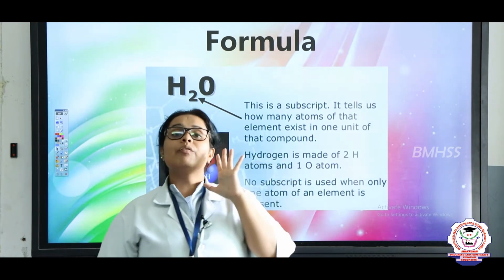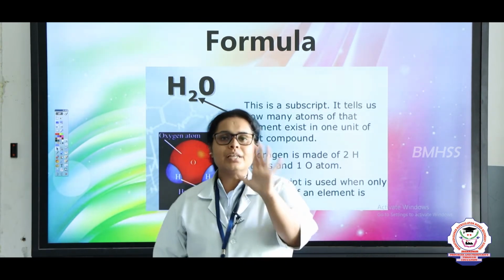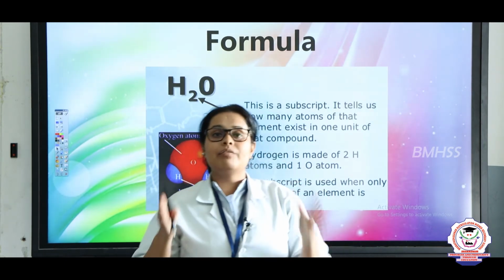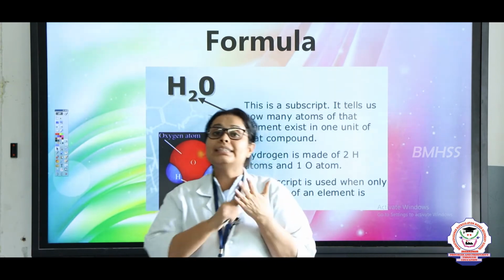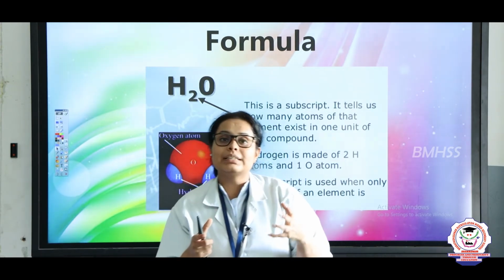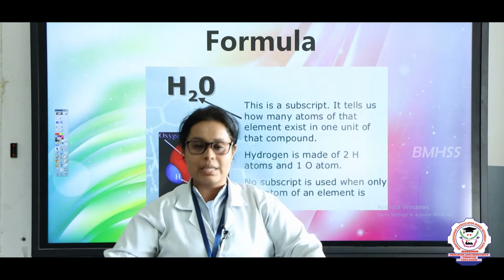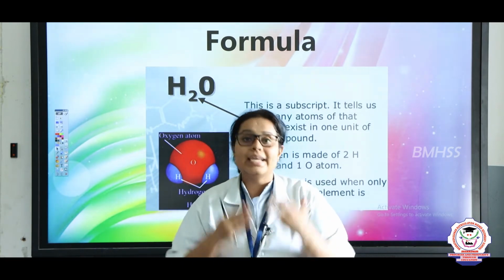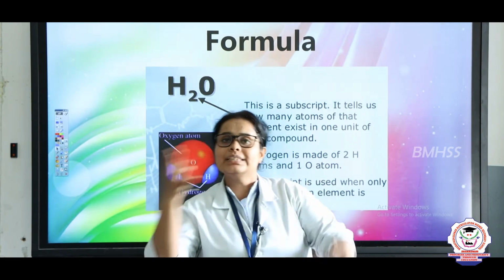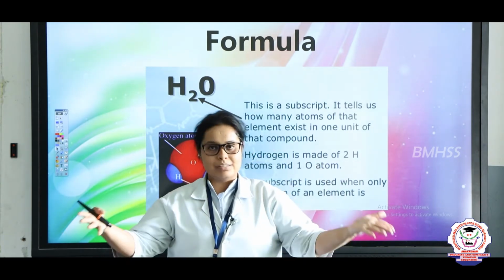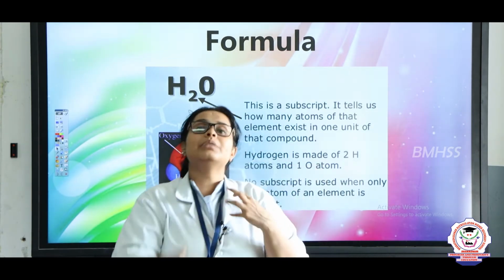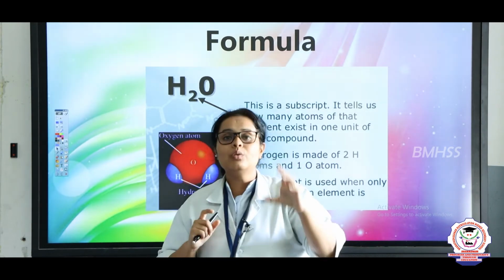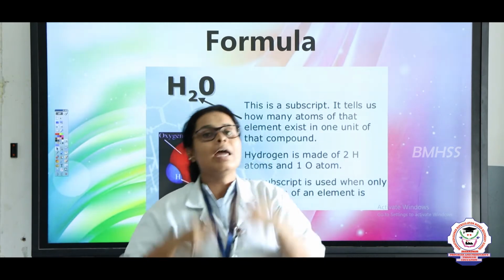Now finally come to the formulas. So children, for finding the formulas, first you tell me how many letters does the English alphabet have? Yeah, correct. The English alphabet has 26 letters, right? Now these 26 letters will make millions of words. Same way, there is a periodic table. In the periodic table, there are 118 elements. So the combination of these elements will produce different types of chemicals, right? So that is why, to name these elements, there is a formula, and this is known as the symbolic representation of any compound.